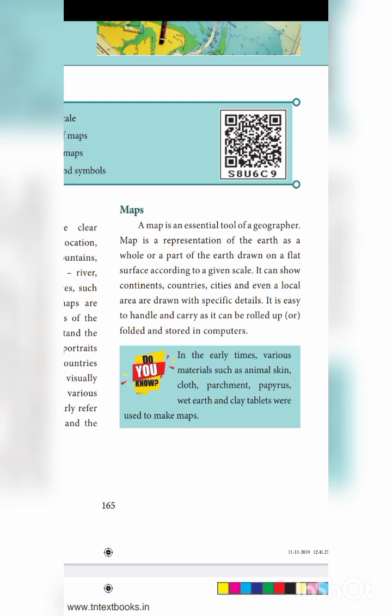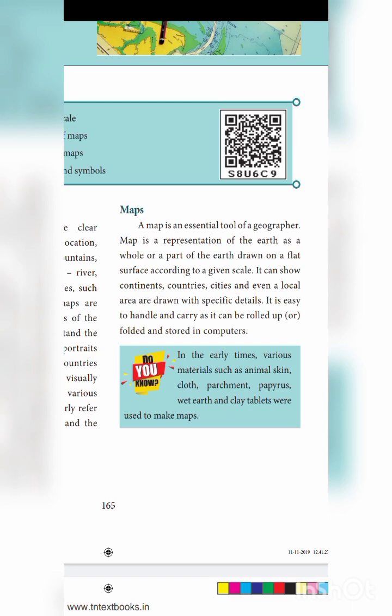Okay, what you can see in a map means part of the earth or whole earth, it is shown in a map with the help of a scale. By measurement only we can draw the map. Okay, with the help of the measurement. It can show continents, countries, cities, and even a local area drawn with specific details.